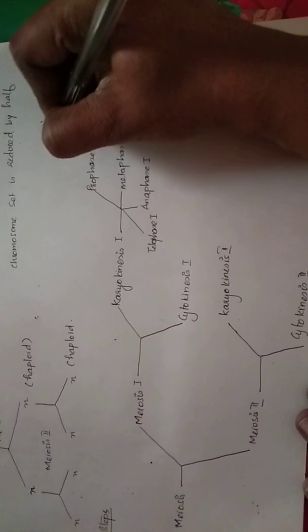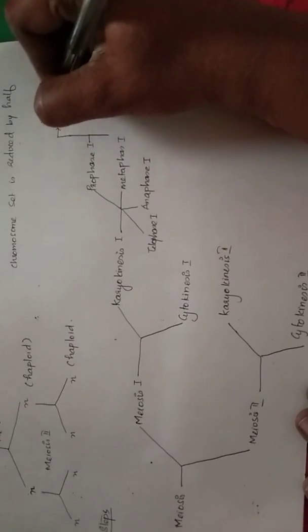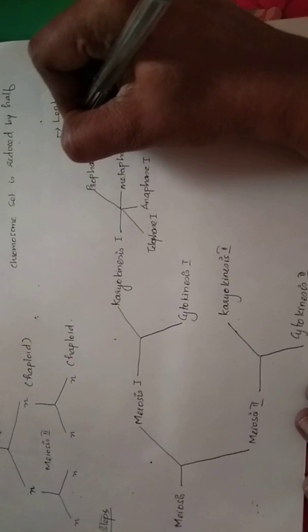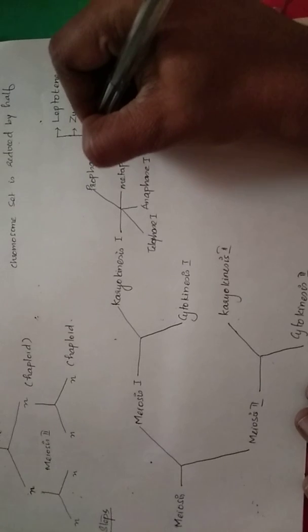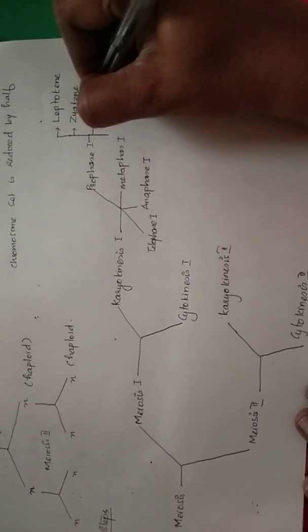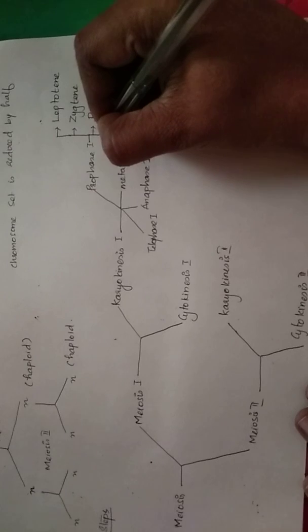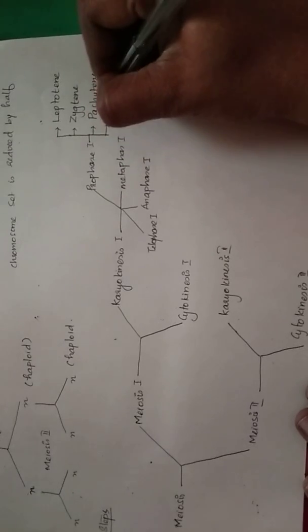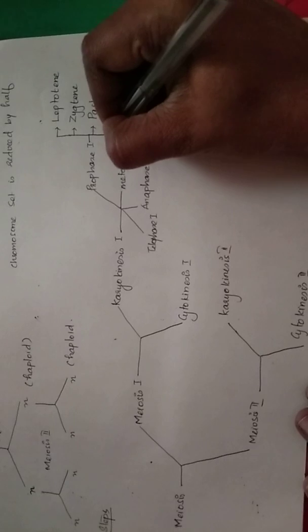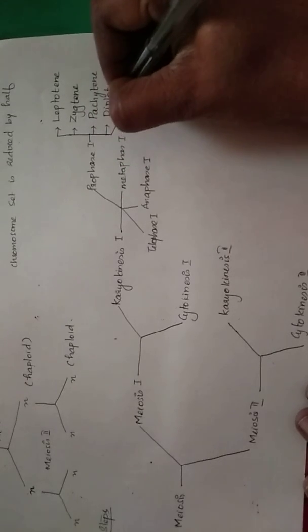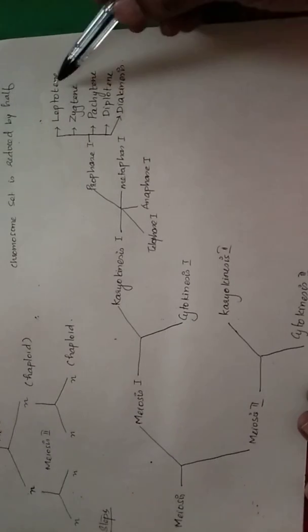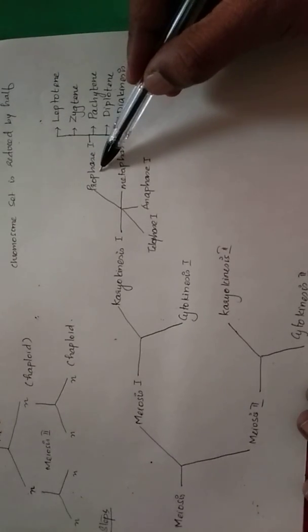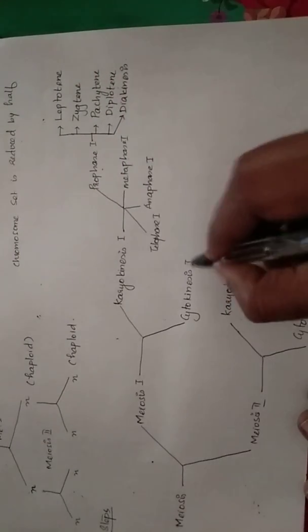They are leptotene, zygotene, pachytene, diplotene and diakinesis. So all these 5 phases or subphases of prophase 1 continues with metaphase 1, anaphase 1, telophase 1 and